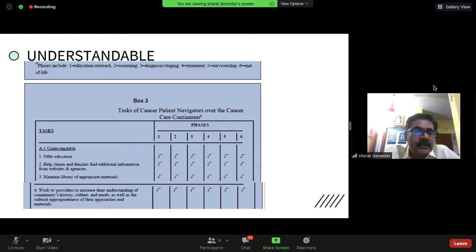So the first component is understanding disease. We have a lot of taboo, a lot of beliefs, a lot of misinformation which somebody has to convey, and the physician obviously doesn't have the time to do that. Neither will the nurse do it, because she's too busy trying to give the medication which has been prescribed by the physician. So somebody has to sit down and give time and make the person understand what this means.